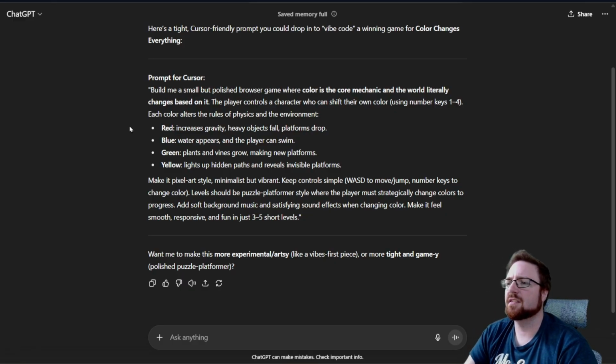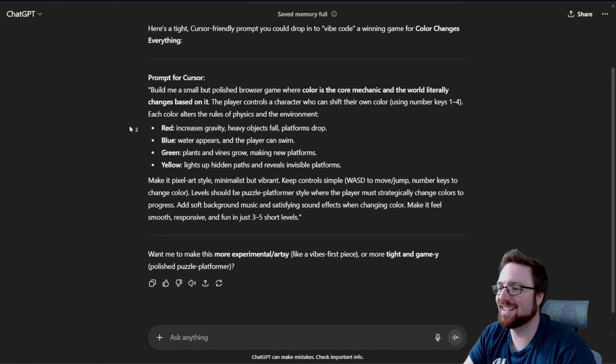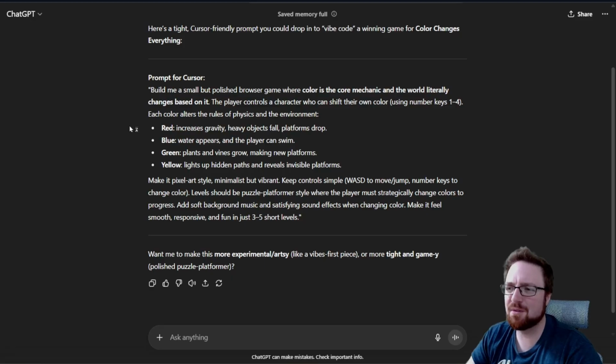Make it pixel art style, minimalistic but vibrant. Keep the controls simple, WASD, and number keys to change color. Levels should be puzzle platformer style, strategically change colors to progress. Add soft background music and satisfying sound effects when changing color. Make it feel smooth, responsive, and fun in just 3 to 5 short levels.